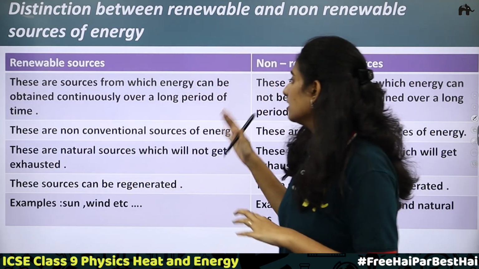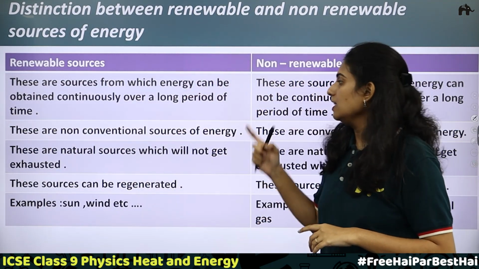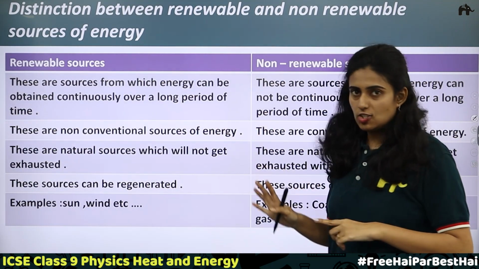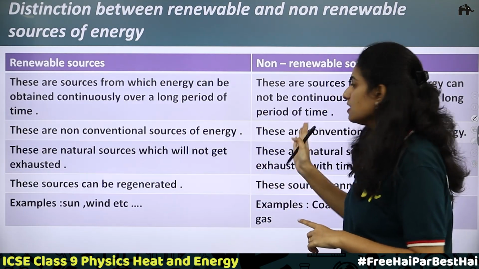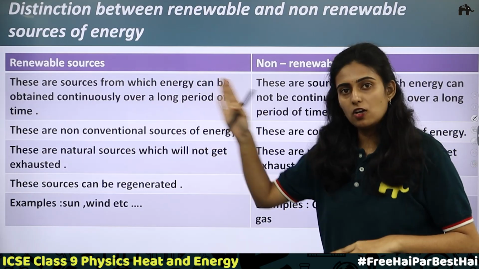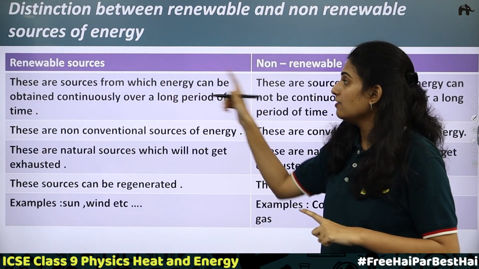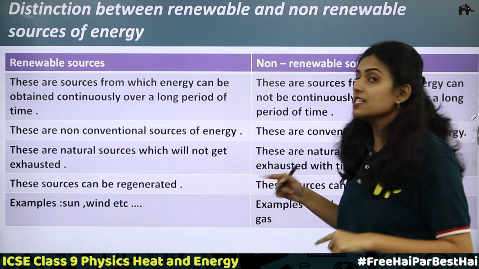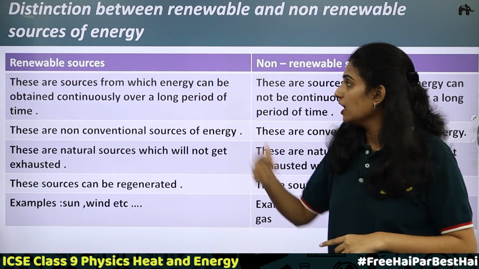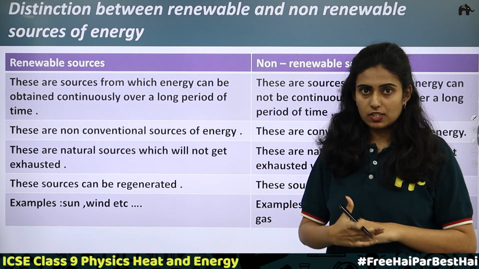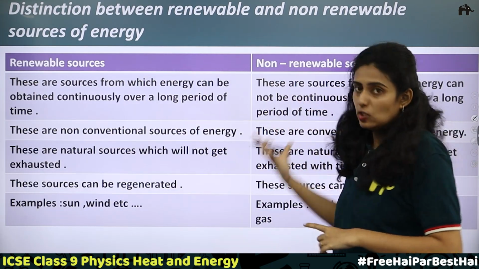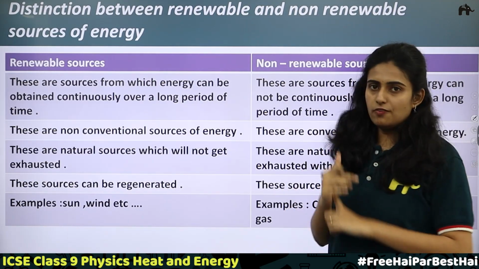Next is the second point. Renewable sources are non-conventional sources of energy. What about non-renewable? They are conventional. Renewable, non-conventional. Don't get confused. If it is renewable, then it is non-conventional. If it is non-renewable, then it is a conventional source of energy. If you can renew it, then it is non-conventional. If we cannot renew it, it is a conventional source of energy.